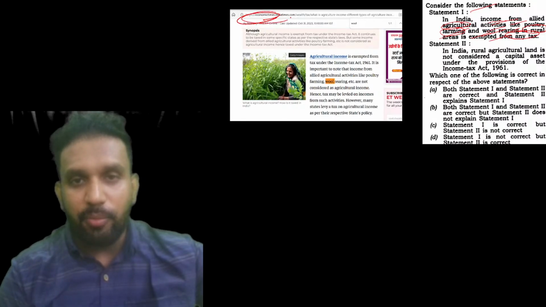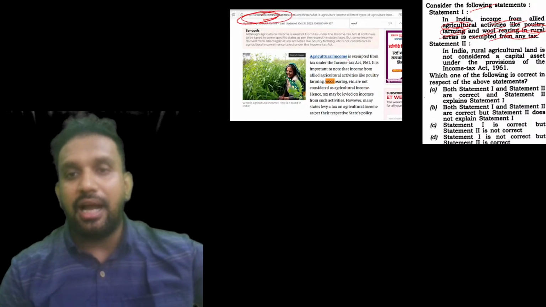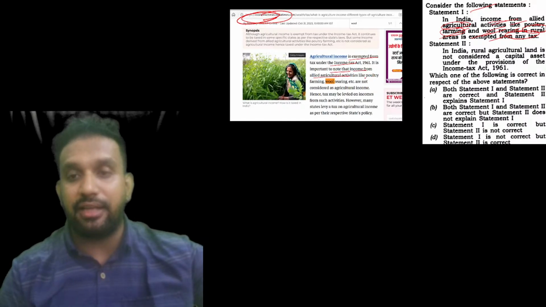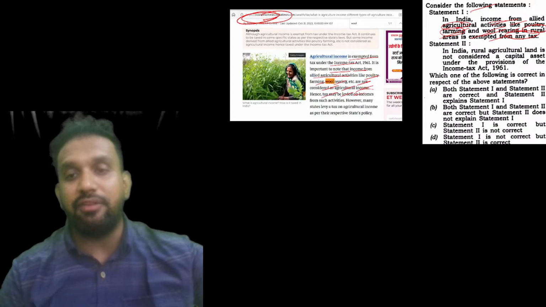In the Economic Times paper itself, you can see that agriculture income is exempted from tax under the Income Tax Act of 1961. It is important to know that income from allied activities like poultry farming and wool rearing is not considered agriculture income. Hence, tax may be levied on income from such activities. So remember this point here.